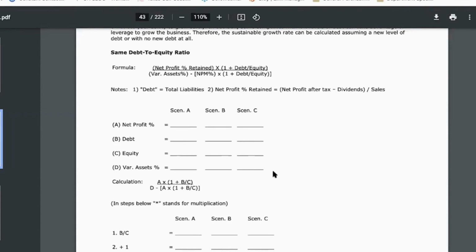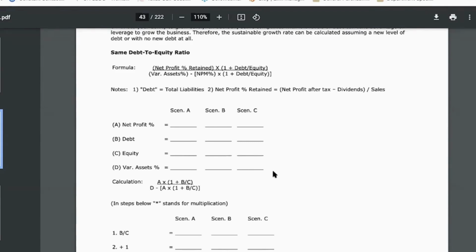So number 1, we need to know what is our net profit percentage currently, again, as a percentage. Secondly, we need to know what is our debt to equity in terms of percentages. There are only 2 ways to provide capital to a business. We either have to borrow money or we have to invest money as owners.